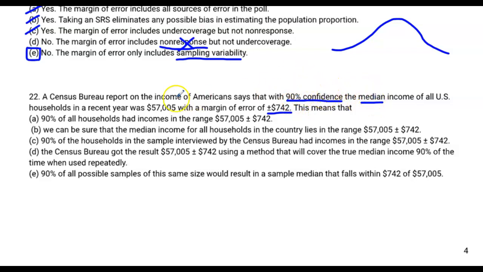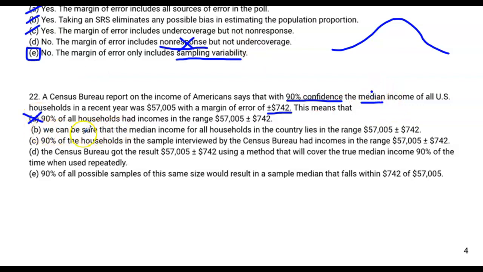So let's remember what confidence intervals do, or specifically what they don't do. This says 90% of all households has income in the range, blah, blah, blah. That's not what it does. It doesn't say 90% of all the population has that. It says if we do this a lot of times, 90% of the confidence intervals that we make will contain the true population, in this case, median.